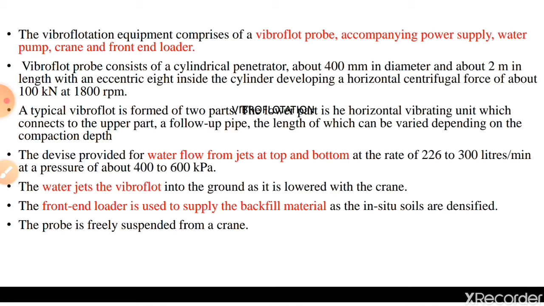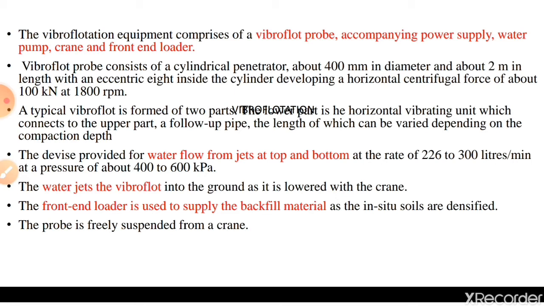The vibrofloat probe consists of a cylindrical penetrator about 400 mm in diameter and about 2 m in length with an eccentric weight inside the cylinder, developing a horizontal centrifugal force of about 100 kN at 1800 rpm. A typical vibrofloat is formed in two parts: the horizontal vibrating unit, which connects to the upper part, a follow-up pipe, the length of which can be varied depending on the compaction depth.